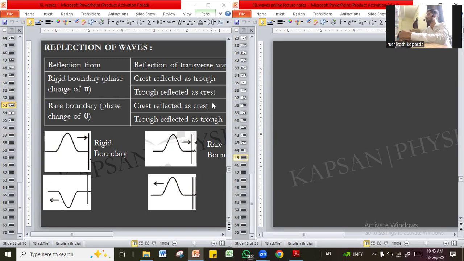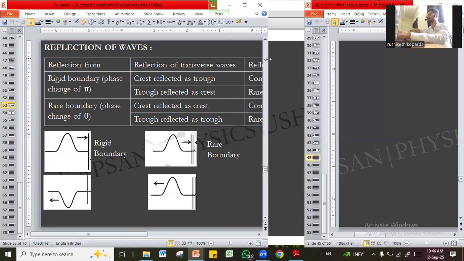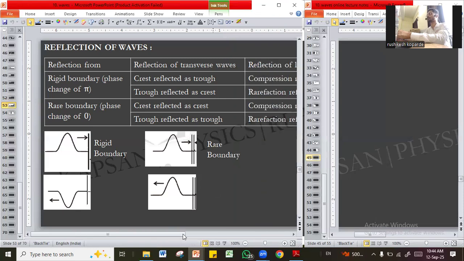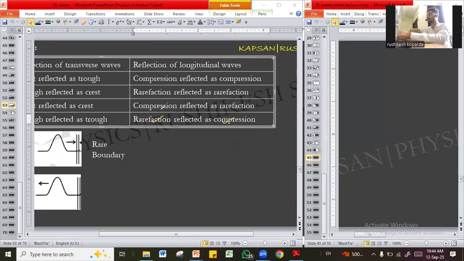At the rigid boundary, compression is reflected as compression, and rarefaction is reflected as rarefaction. Yes or no? And at the rarer boundary, compression is reflected as rarefaction, and rarefaction is reflected as compression. At the rarer boundary, rarefaction is reflected as compression, compression is reflected as rarefaction. These are the things we have discussed last time.